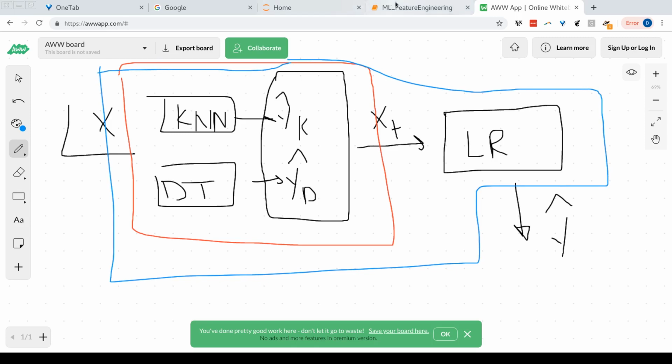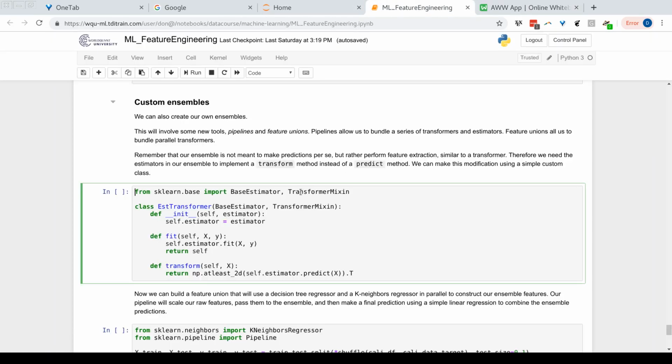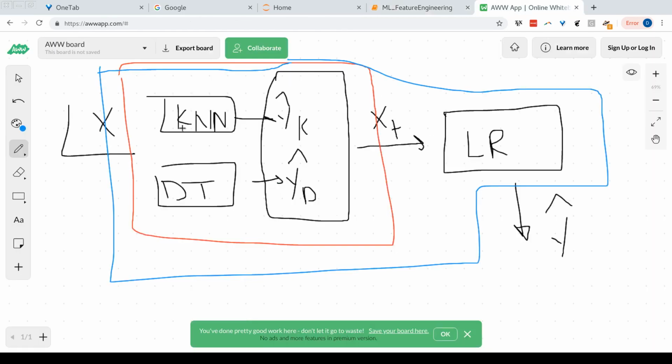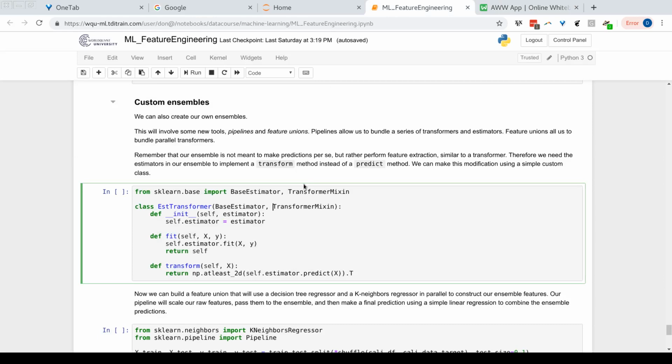So let's do this in scikit-learn. Let's go back to the notebook. So that's what we'll do here. Remember, these machine learning models, KNN and decision tree, yes, they are regressors, but we want to use them to generate features, to be transformers. So we have to construct a custom transformer that wraps around the models and uses how the model makes predictions. In other words, we want to create a transformer that's going to take the predictive values and use them as features. So that's what we do here.